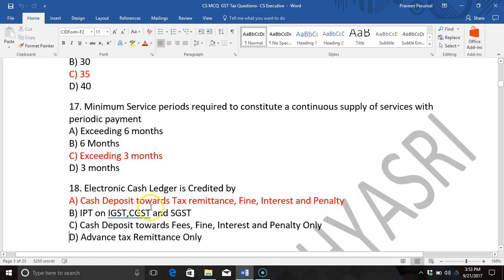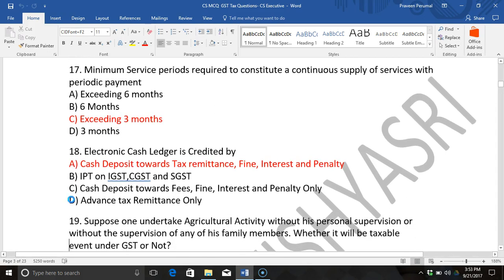There is no restriction for the cash deposit. It is not restricted to fee, fine, interest and penalty. It is open to everything. That is with regard to cash ledger. It is a very wide context, and therefore answer A, cash deposit towards tax remittance, fine, interest and penalty.